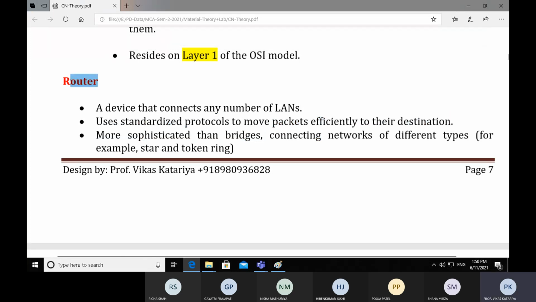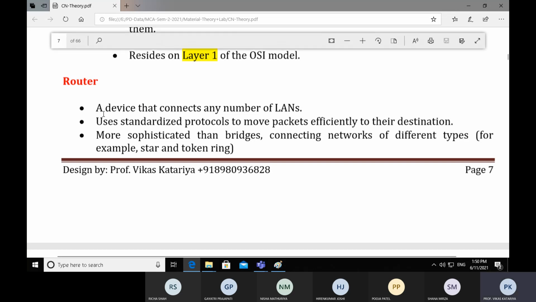So router, we know it is a network device which provides a route to our packets so that they can start from the origin and reach the destination successfully. In order to reach the destination, it requires some algorithms, which are called routing algorithms.